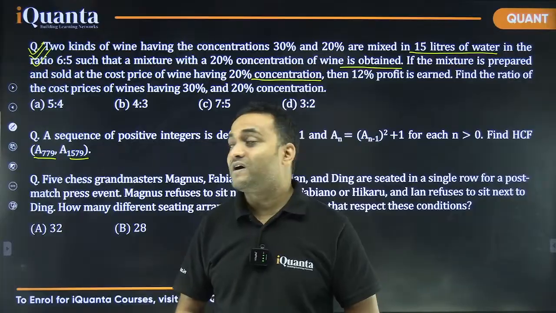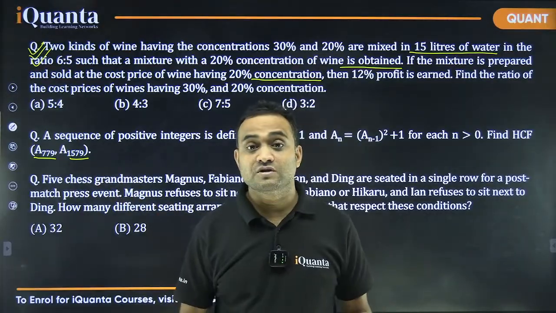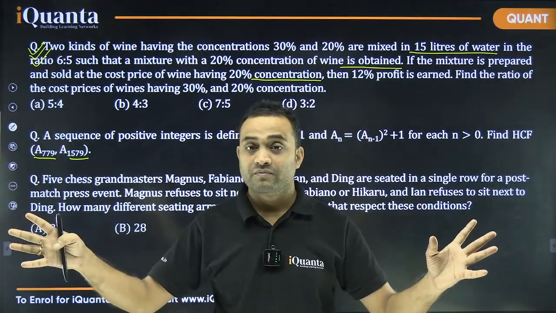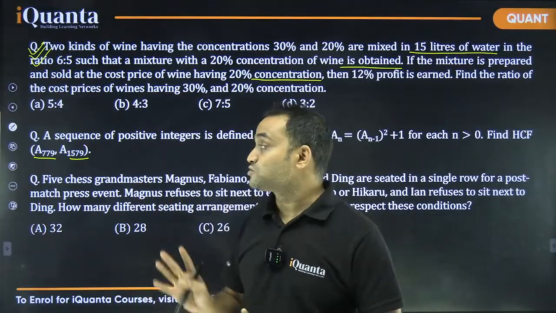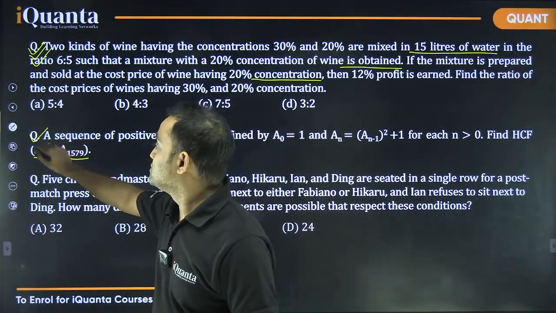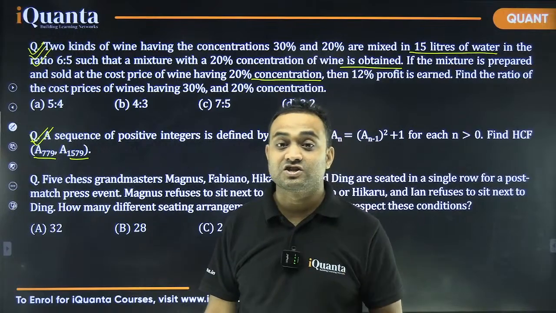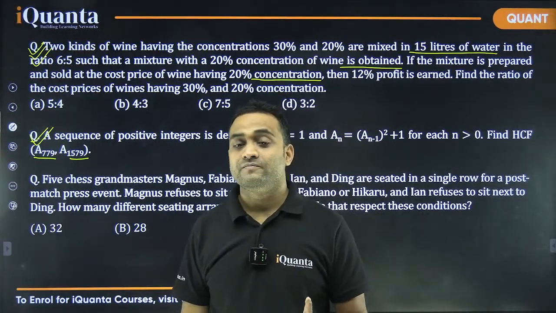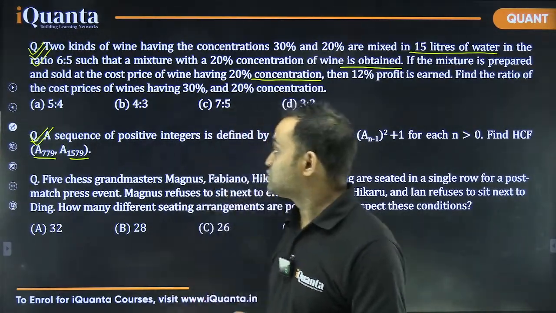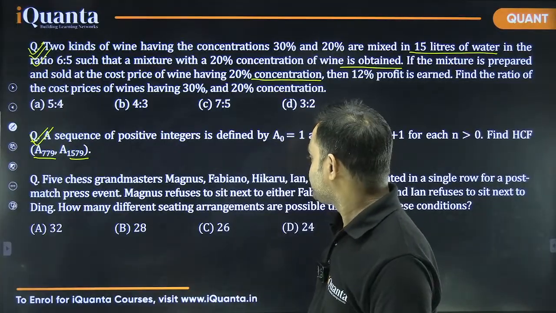That's why we can find the HCF between these two terms which are so far apart, right? But I am not ready to solve this question because we are solving only the sitters, the level 1 questions, in our first round. So I will come back and then check.